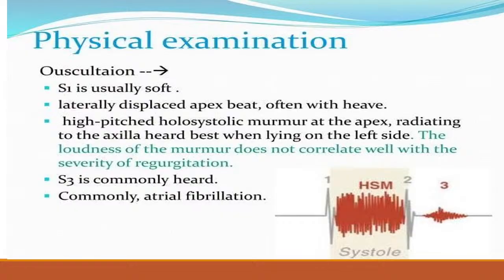There is a high pitched holosystolic murmur at the apex radiating to the axilla and best heard when the patient is lying on the left side. There is no correlation of the loudness of the murmur with the severity of the regurgitation. So, there is a pansystolic murmur. In MS, the S1 is loud, with a mid-diastolic murmur. In MR, the S1 is soft or absent. In severe MR, there is a pansystolic murmur.